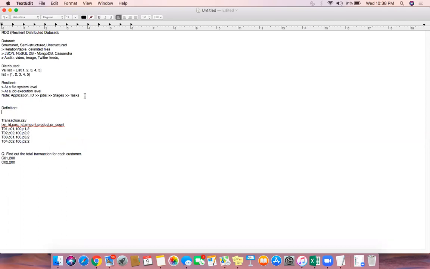So what are we saying, what is RDD? It's a fault tolerant, immutable, partitioned, distributed collection of JVM objects. Okay, this is the definition of RDD. So it's a fault tolerant, immutable, partitioned, distributed collection of JVM objects.